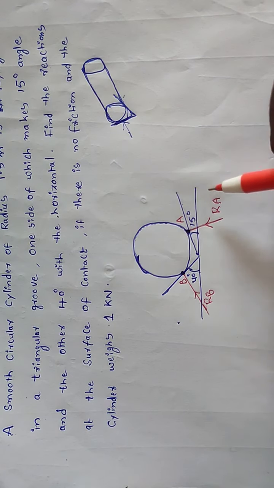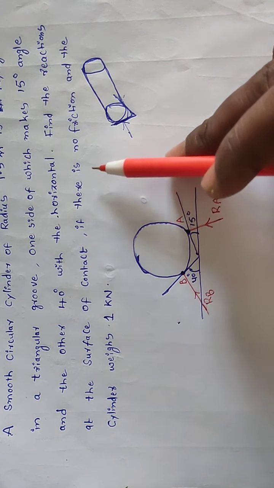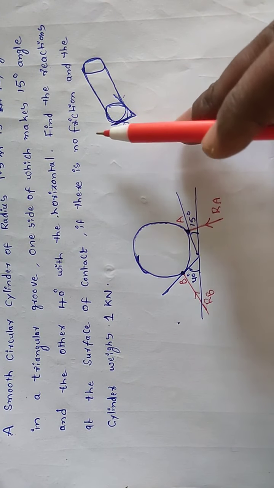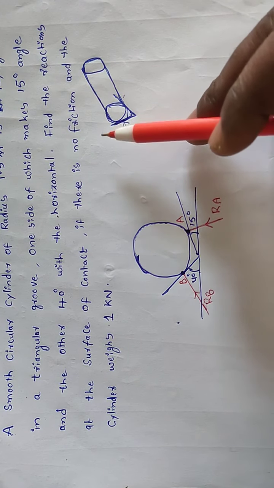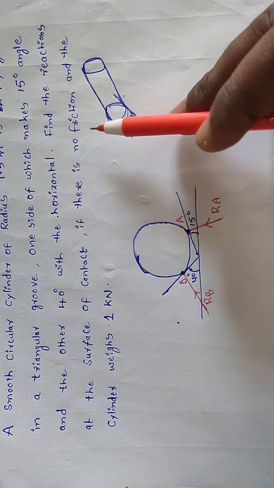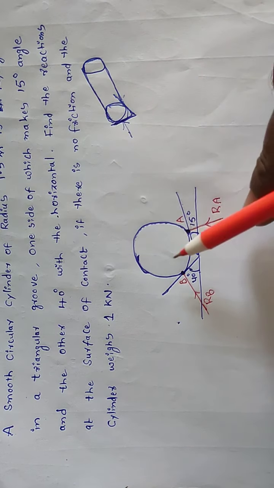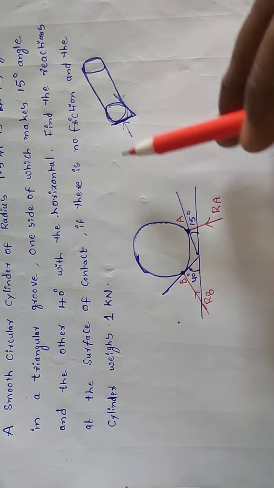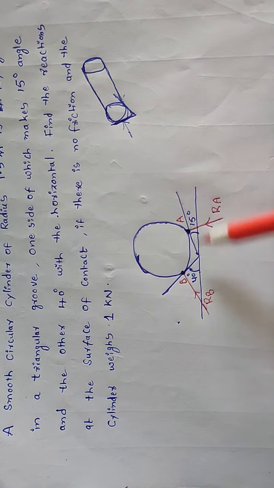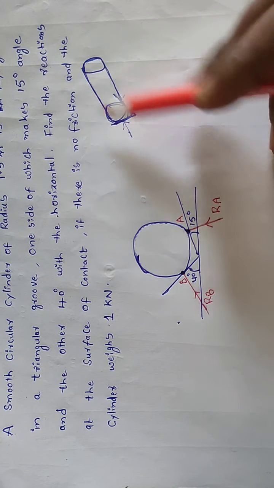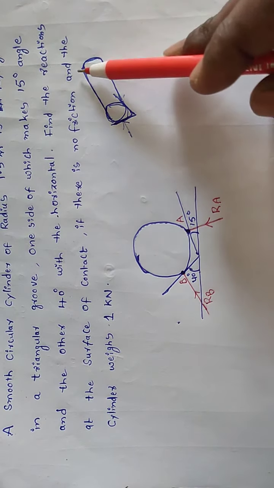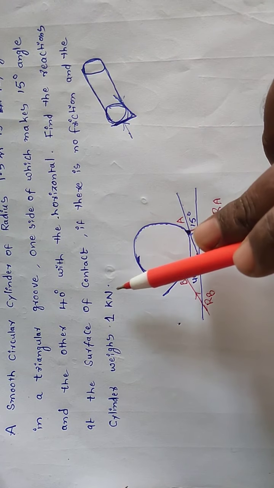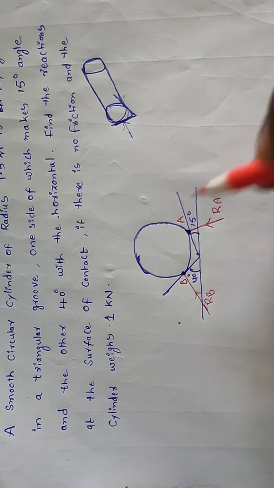We have to find out this RA and RB, and if there is no friction, here we are not considering any frictional forces. We are neglecting frictional forces, that's why we are not going to show any frictional forces in this diagram. So only these two reaction forces RA and RB, and the cylinder weighs 1 kilonewton. So weight is 1 kilonewton.